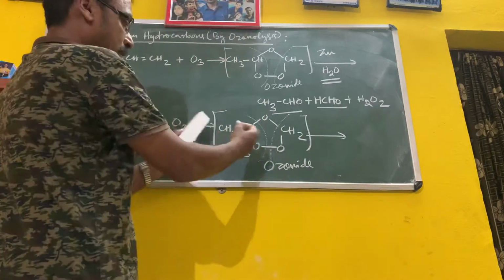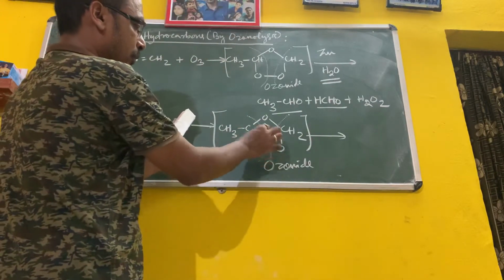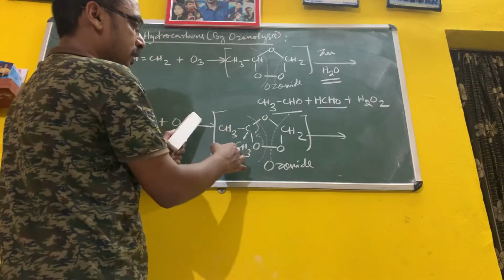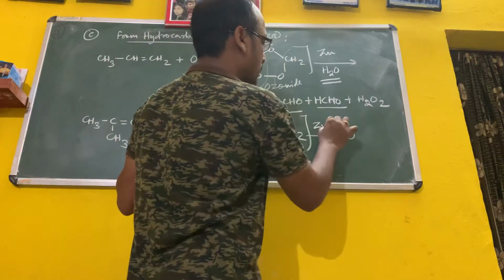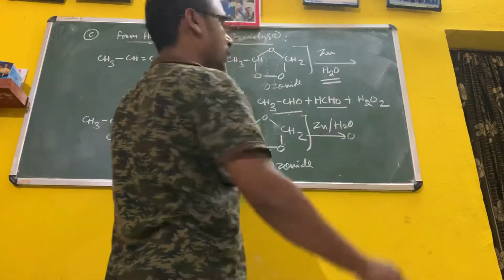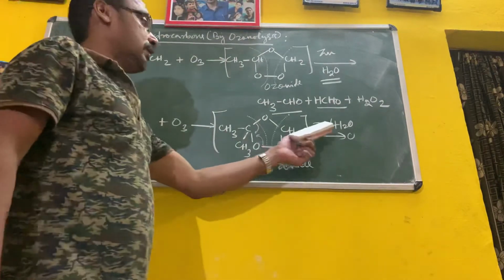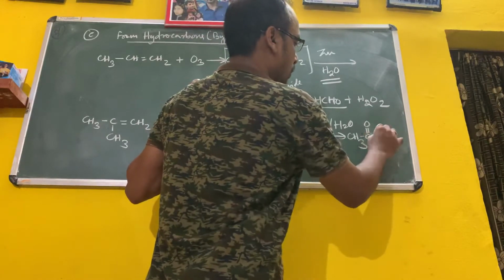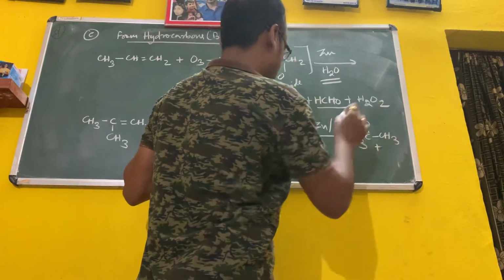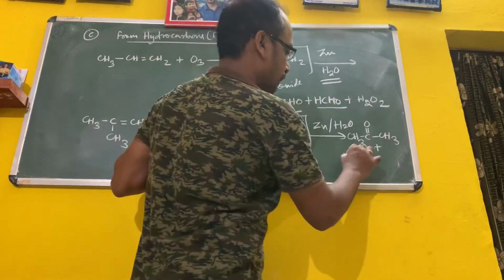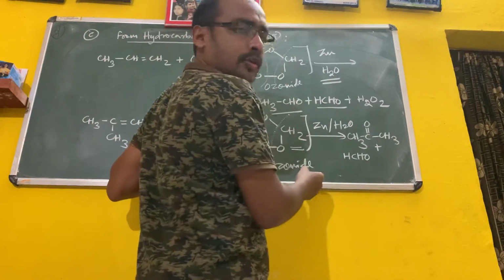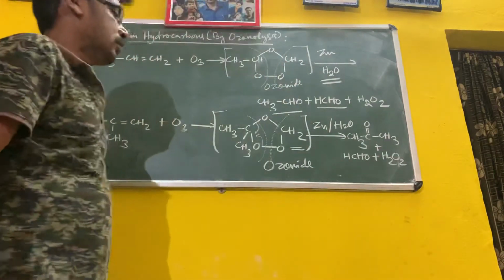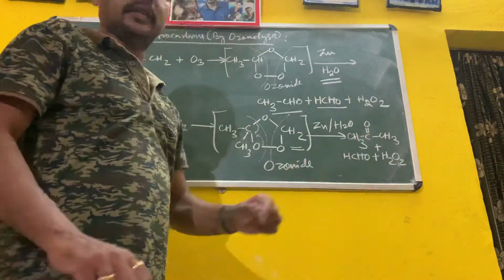This part CH3C double bond O means half bond. These two bonds will be joined. CH3C double bond O CH3 means ketone, in presence of Zn and H2. Always remember to write that it is a catalyst. Then it will form CH3 C double bond O CH3 plus this part HCHO. You can write it in structure also, plus H2O. So these are the products, a ketone and an aldehyde.